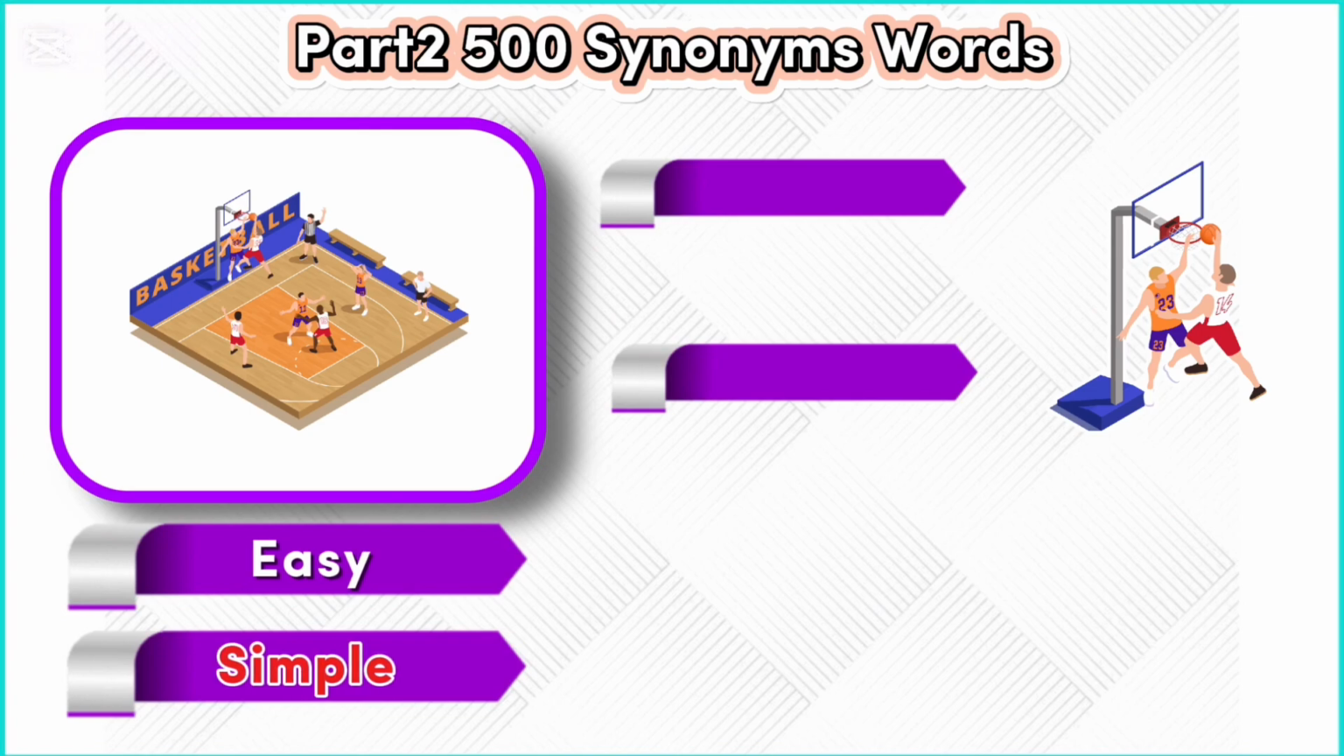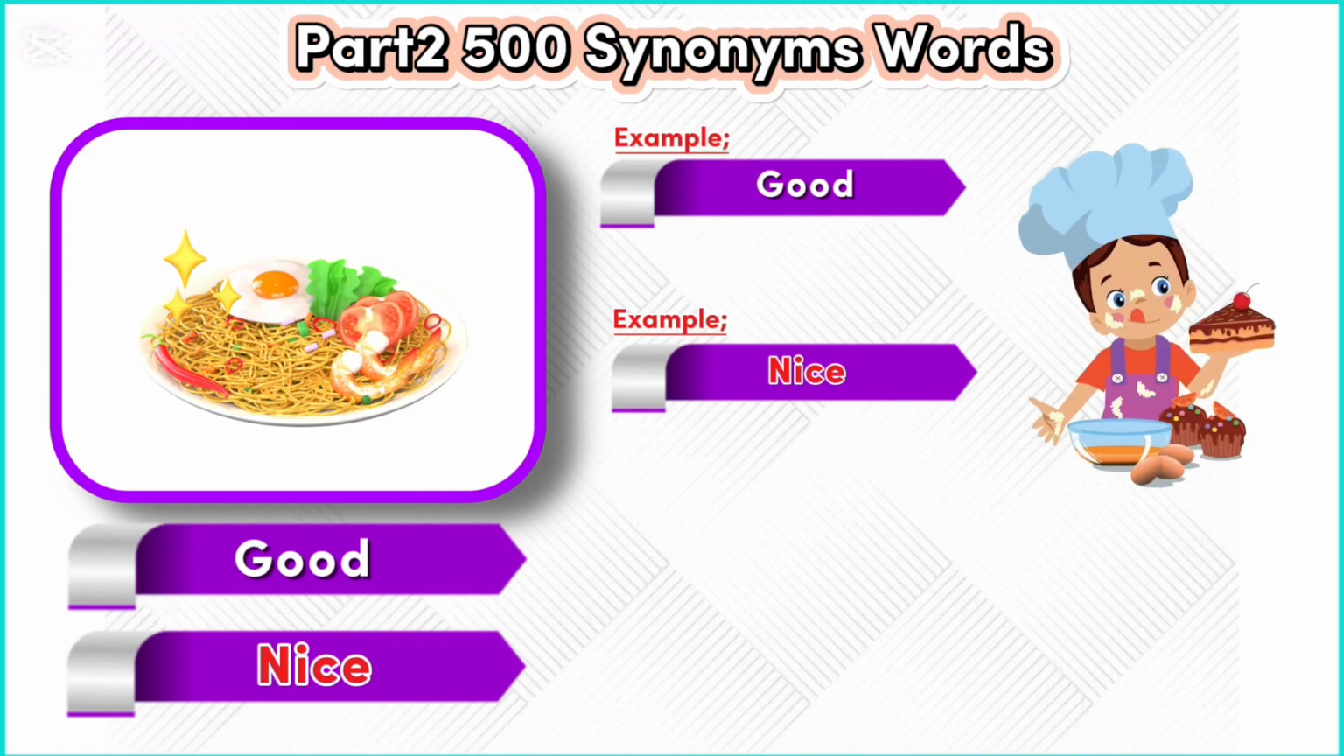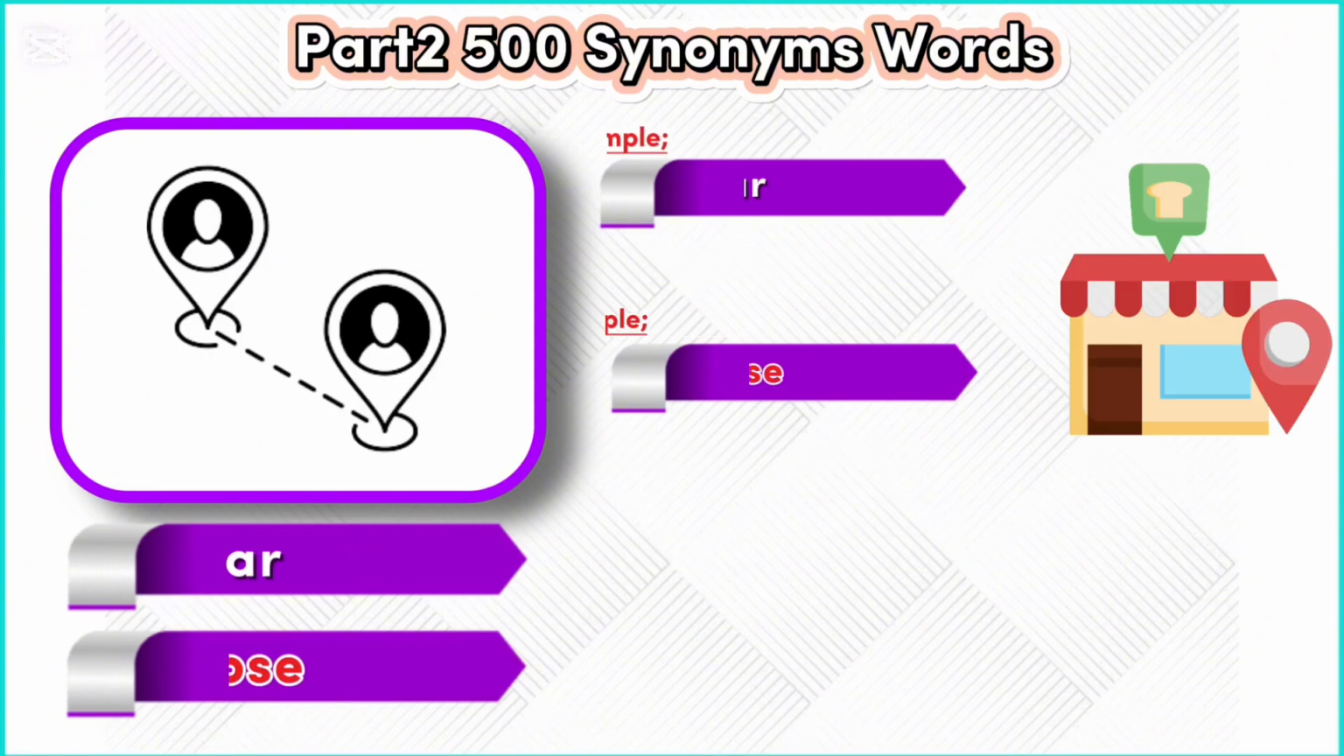Easy. Simple. Example. Easy. This game is quite easy. Example. Simple. The steps are simple and clear. Good. Nice. Example. Good. This soup tastes good. Example. Nice. That cake looks nice.